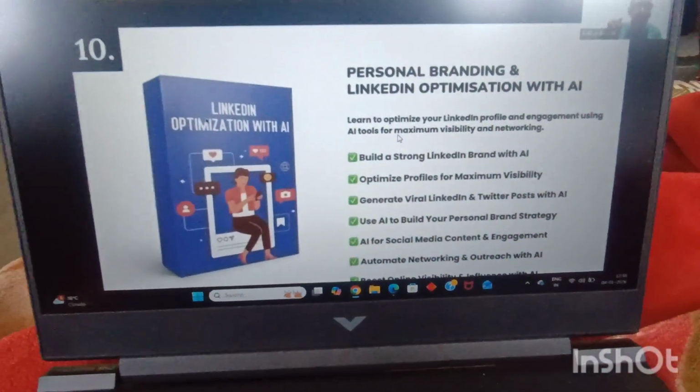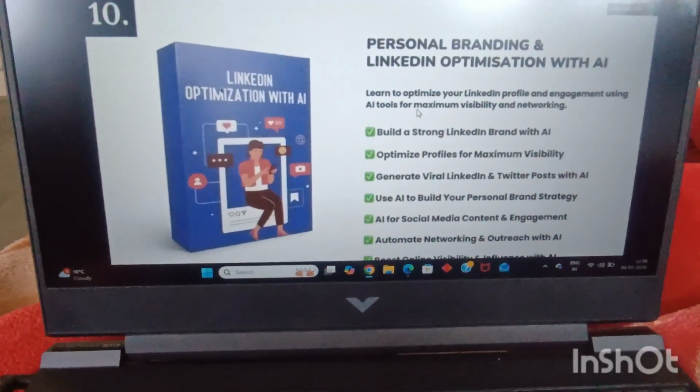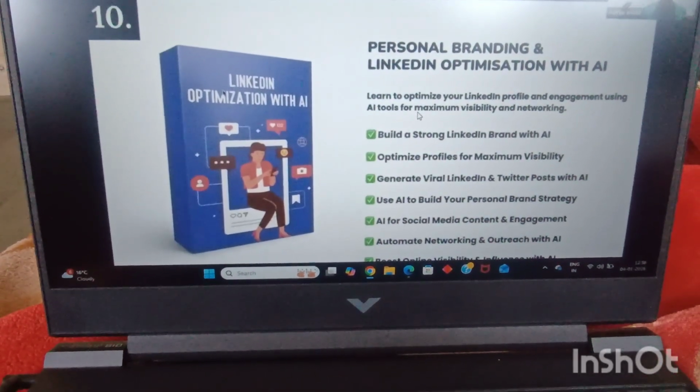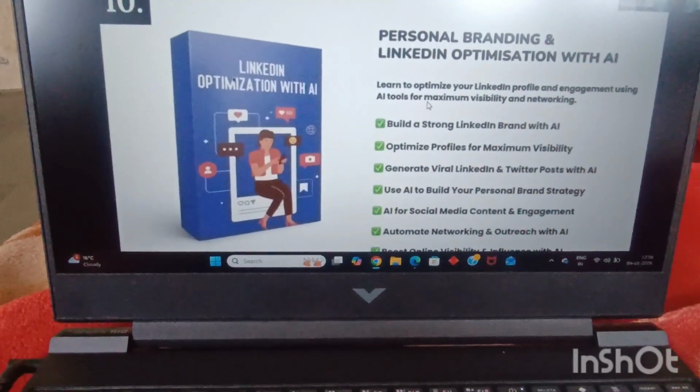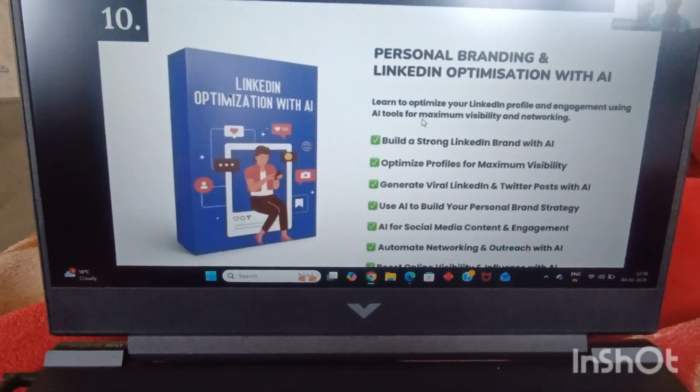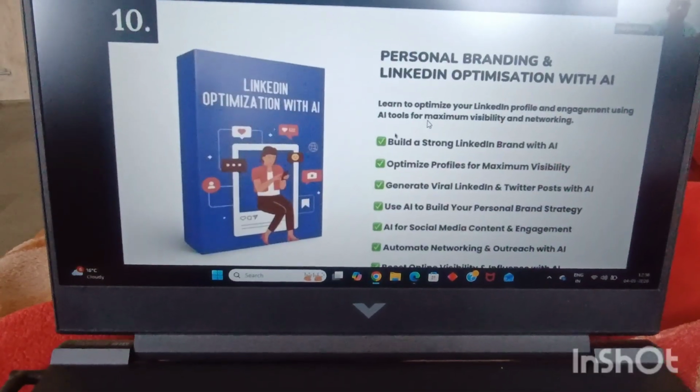As Kachabe mentioned, 78 million new AI powered jobs are being created in the market. So recruiters are under immense pressure to hire those AI powered people. And how do you do that? By actually building a personal brand for yourself so that recruiters start reaching out to you. So we'll be learning all about it in this 10th module.